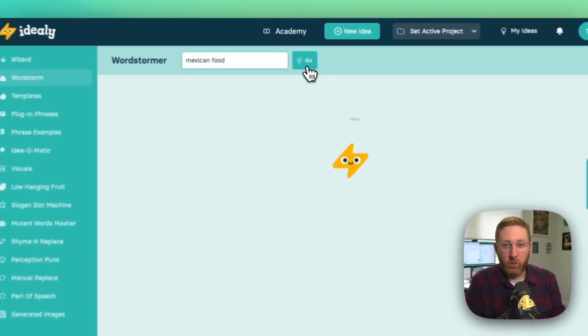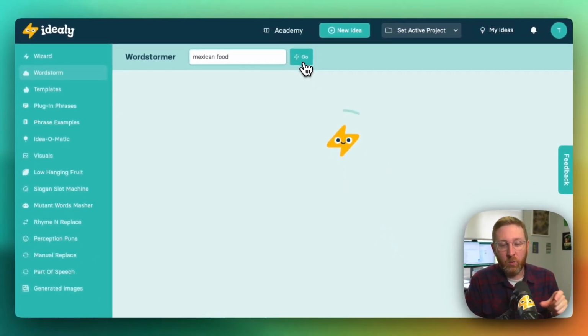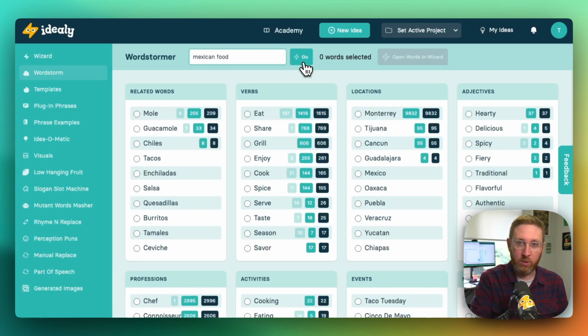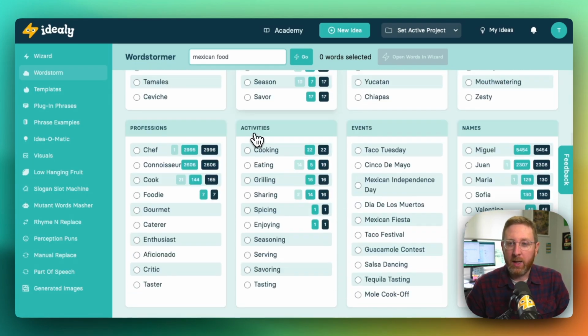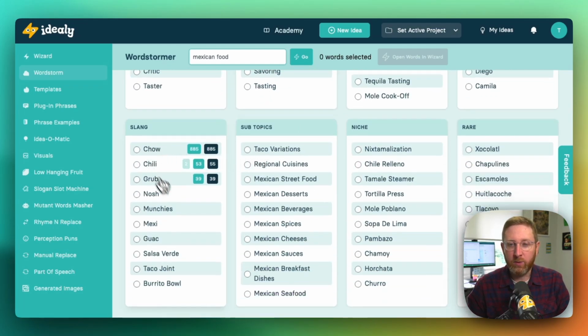And what the WordStorm tool is going to do is go and find me words related to that topic, which are then really useful words to use in plugin phrases, to use in the rhyme and replace tool, and to use across the Ideally suite. So you can see here we've got general related words. It's brought back verbs related to Mexican food. It's brought me back locations, adjectives, professions, activities, events, names. We've got some slang terms, we've got subtopics, we've got niche terms and rare words related to that.